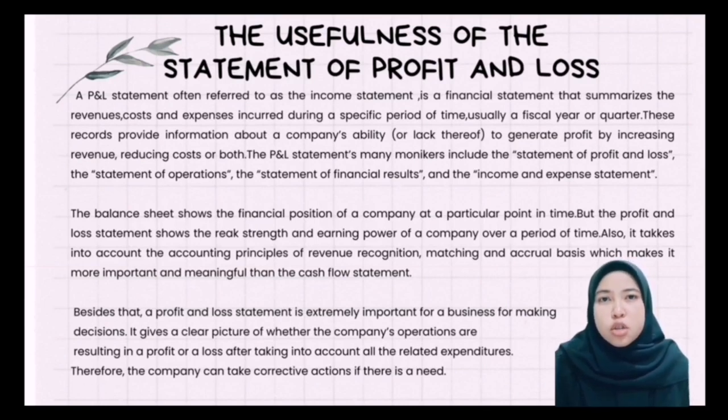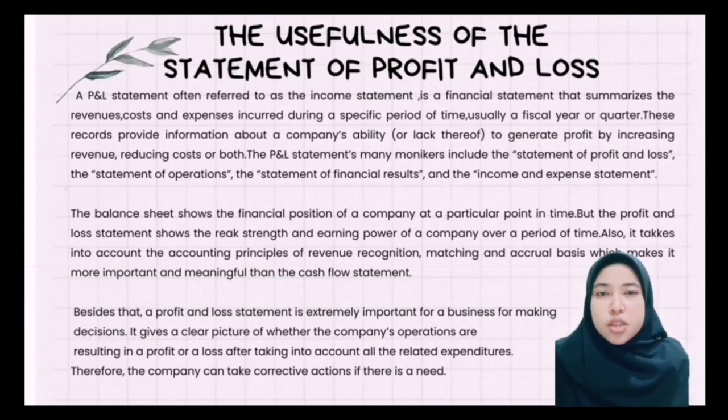The balance sheet shows the financial position of a company at a particular point in time, but the profit and loss statement shows the risk, strength, and earning power of a company over a period of time. Also, it takes into account the accounting principles of revenue recognition, matching, and accrual basis, which makes it more important and meaningful than the cash flow statement. Besides that, a profit and loss statement is extremely important for a business for making decisions.